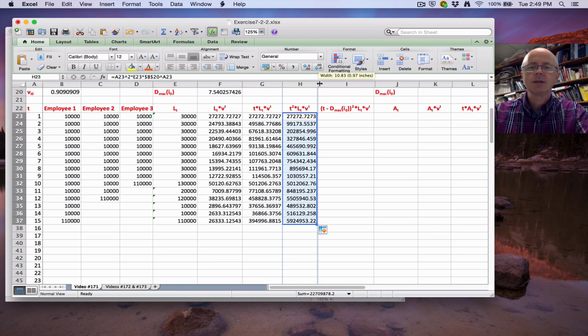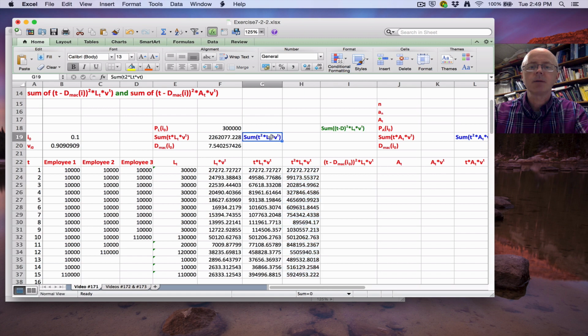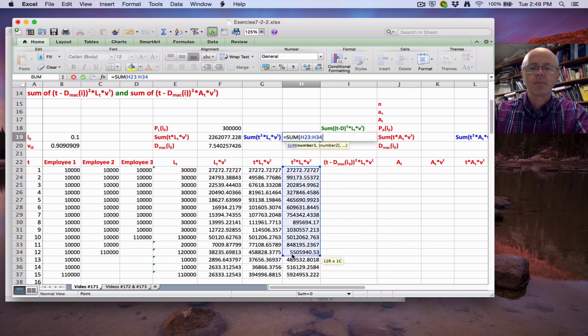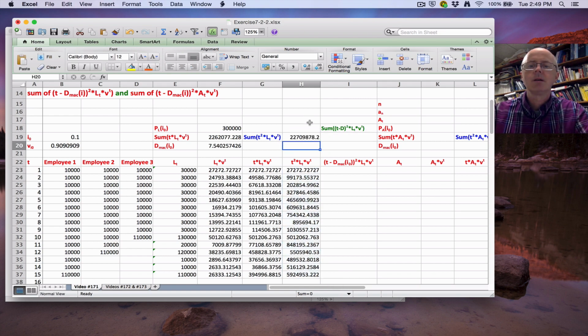We get these numbers, and then I am going to find the sum of those things, again using equals SUM like this. This is going to help us again decide about immunization. We haven't thought about the asset cash flows yet.